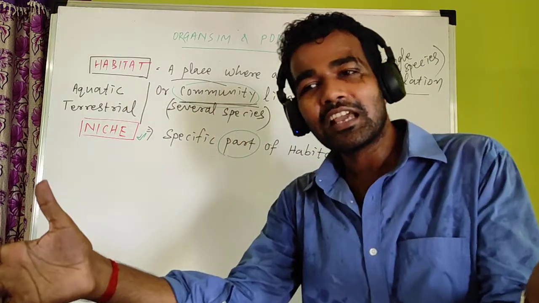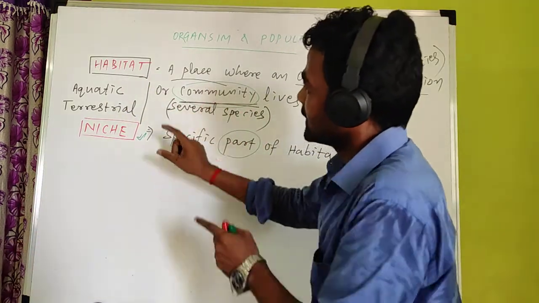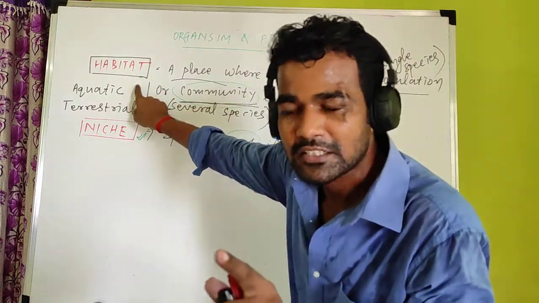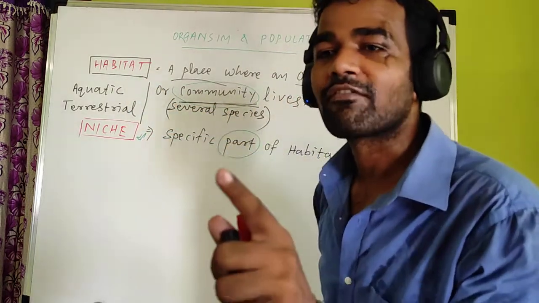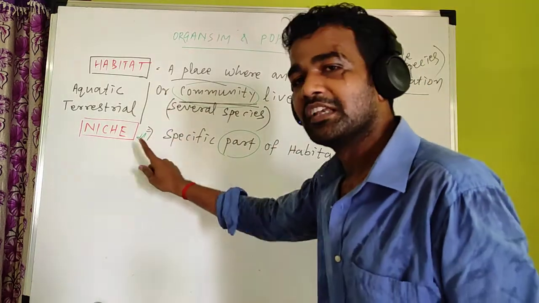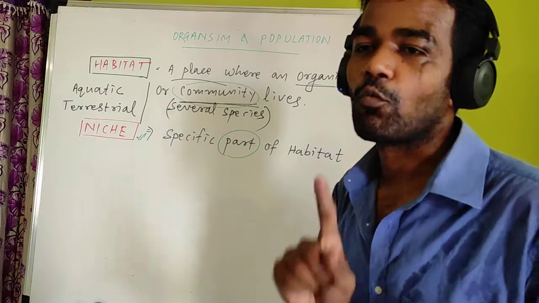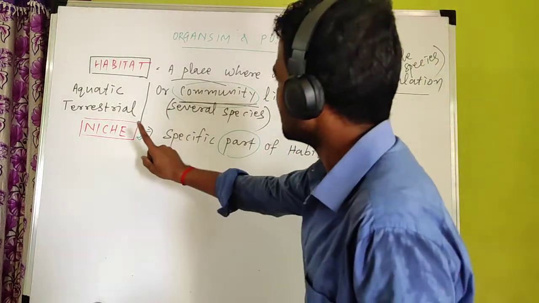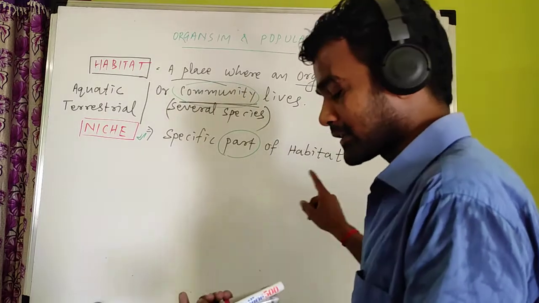Habitat is a large area, niche is a small area. So more species will be found in the habitat, and fewer species are found in a niche. And what is the answer? In case of niche, there is only one species. Remember this. So niche is a specific part of habitat.